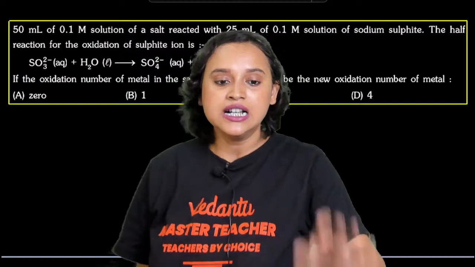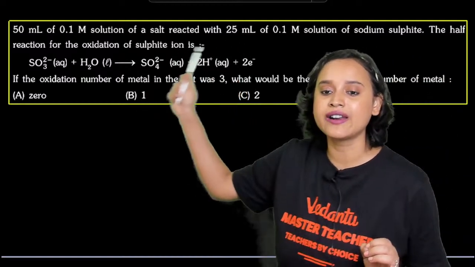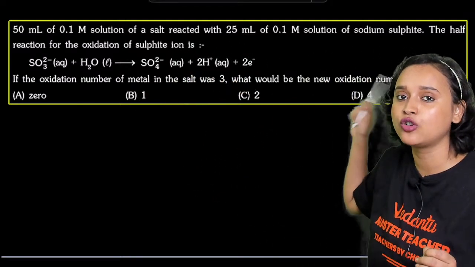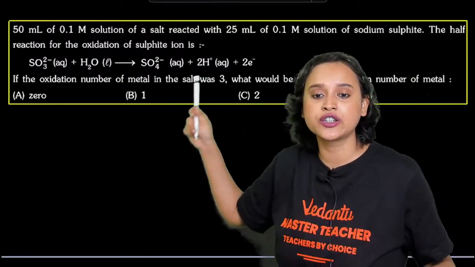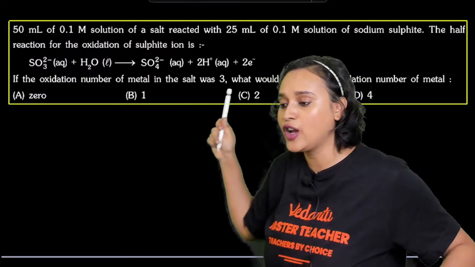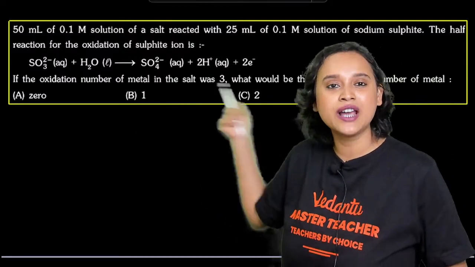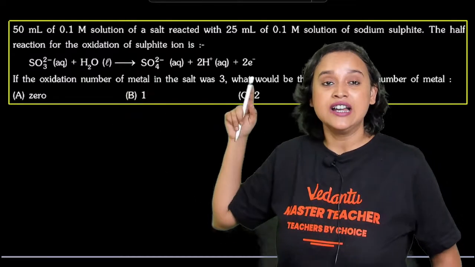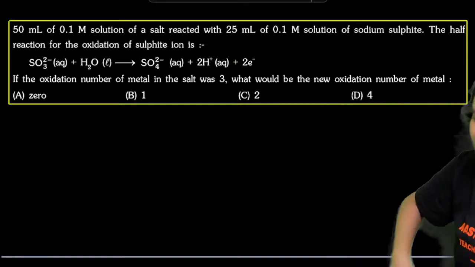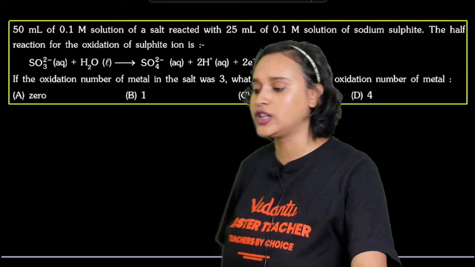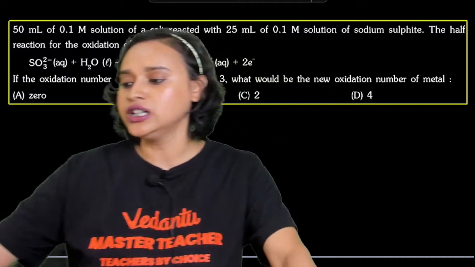The first question is: 50 milliliter of 0.1 molar solution of a salt reacted with 25 milliliter of 0.1 molar solution of sodium sulfite. The half reaction for the oxidation of sulfite ion is, see, I have just done this, SO3 2 minus forming SO4 2 minus, the same reaction. Now you have to find, if the oxidation number of the metal in the salt was 3, what would be the new oxidation number of the metal?